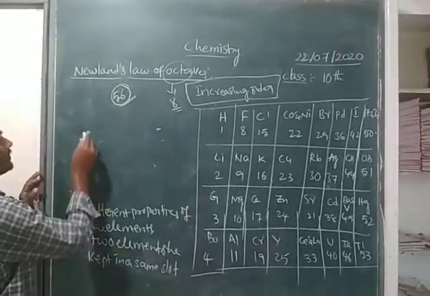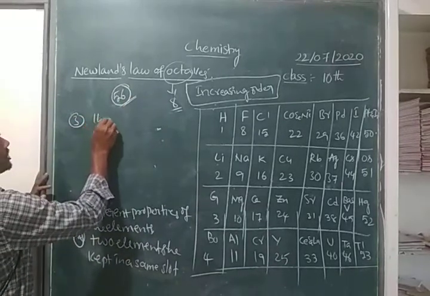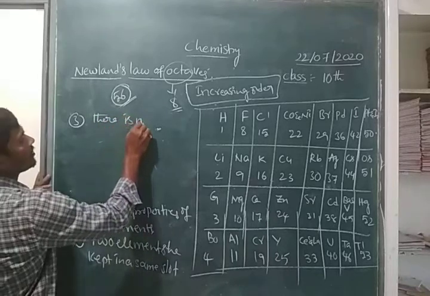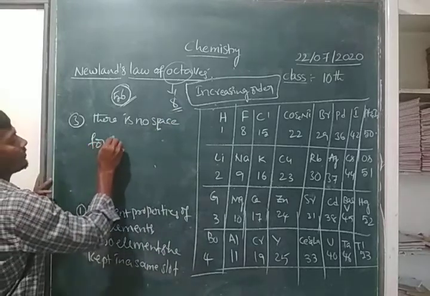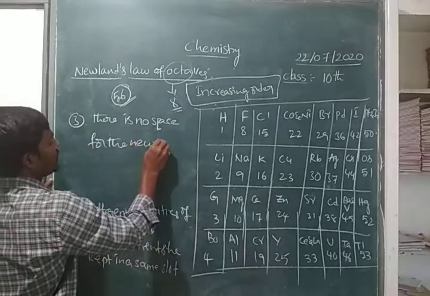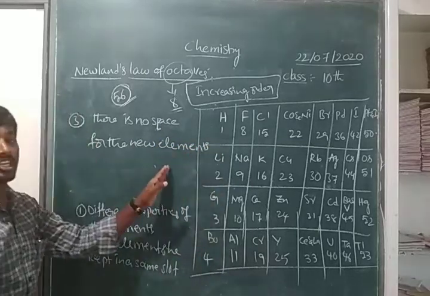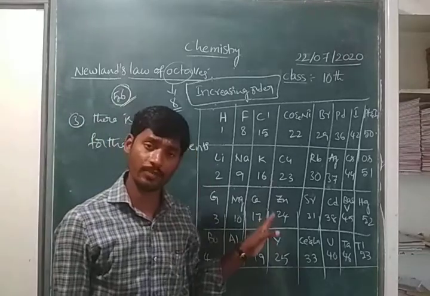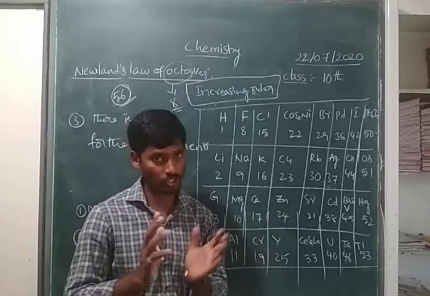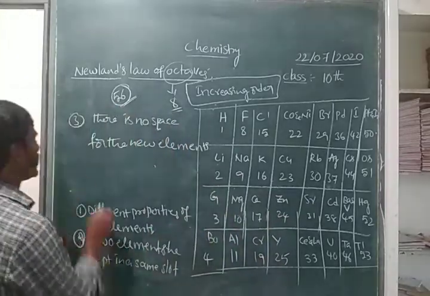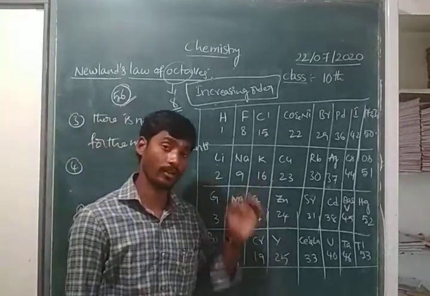What is the third one, children? Here the third one is that there is no space for the new elements. Because the periodic table he proposed had 56 elements, if we discover one new element, there is no space. Okay, children? And the fourth one, see children, he arranged based on the increasing order of atomic weight.